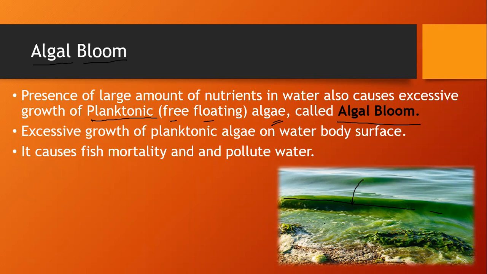If you go to river bays or somewhere near the rock areas where the water is hitting the rock, you can see this algal bloom floating there, these green color algal blooms.